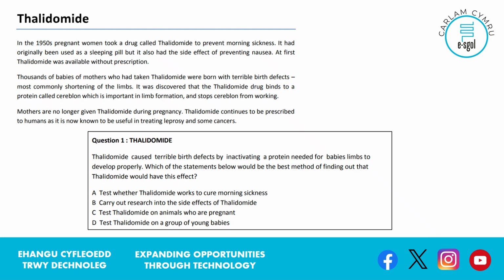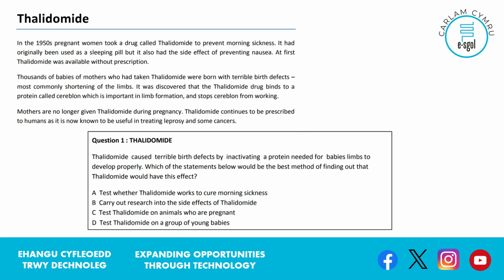You could argue whether that should be right or not, but that is what we do as humans to make sure that our drugs are safe to use on humans. So we want to test it on animals who are pregnant.